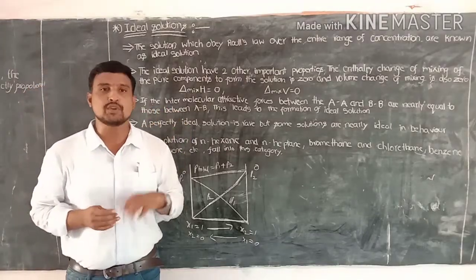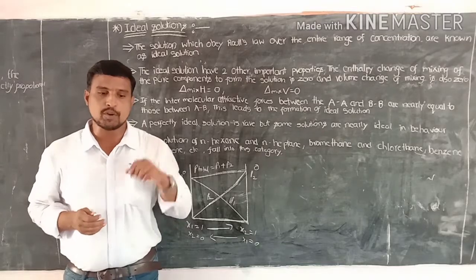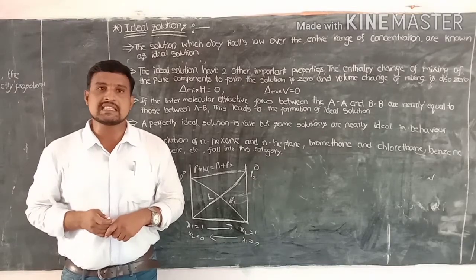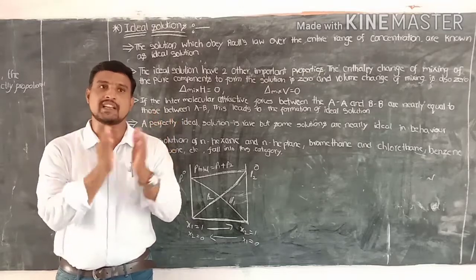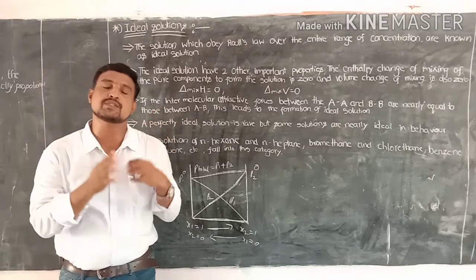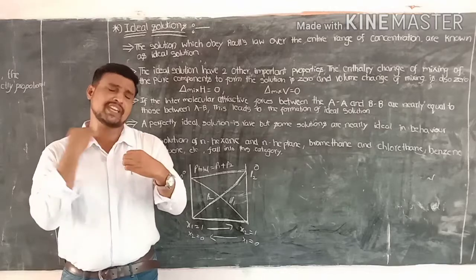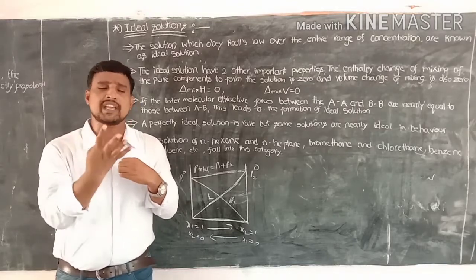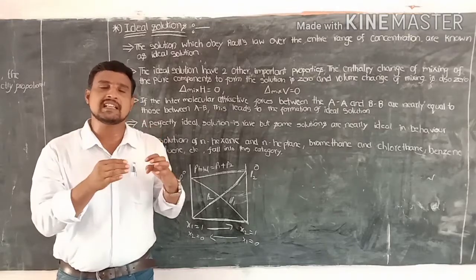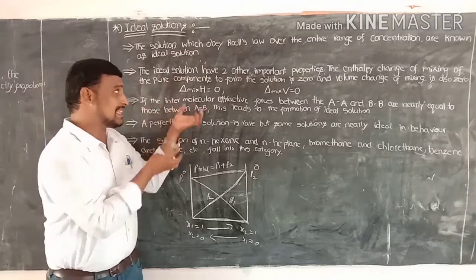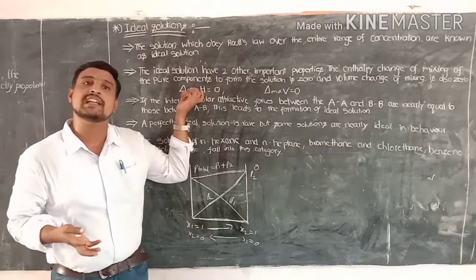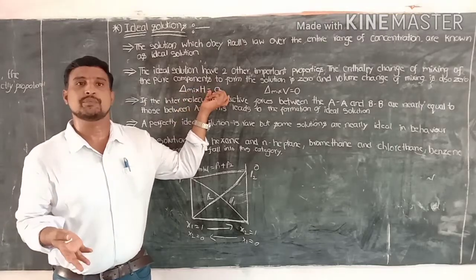Ideal solutions have two important properties. The first property is that the enthalpy change equals 0. On mixing the two volatile liquids, there is no heat absorbed and no heat evolved. The resulting enthalpy change equals 0. Delta mix H equals 0.